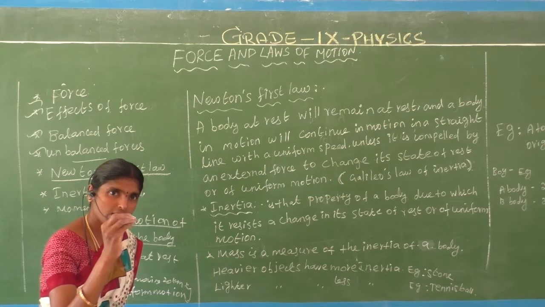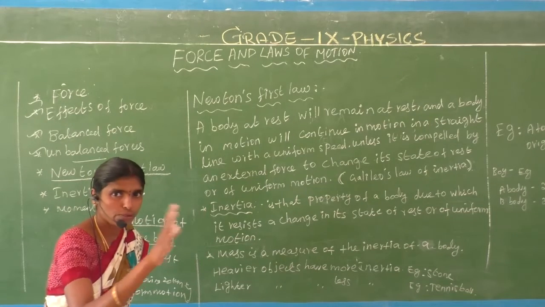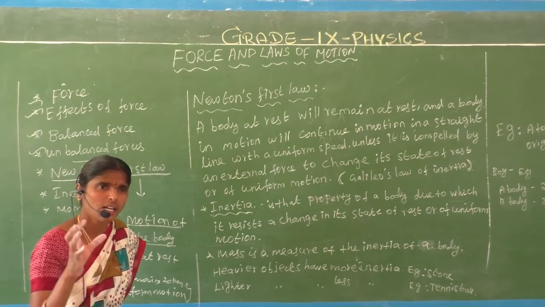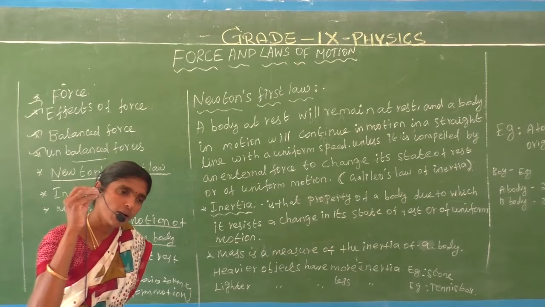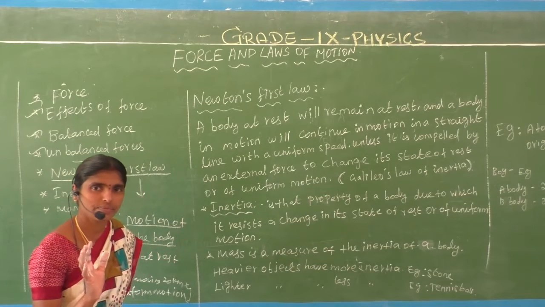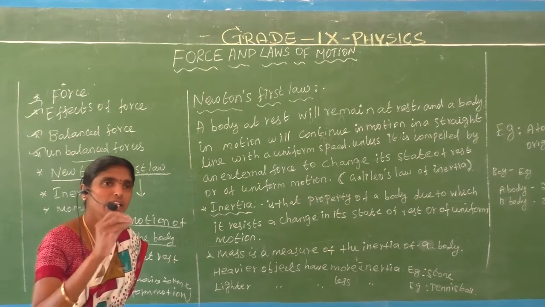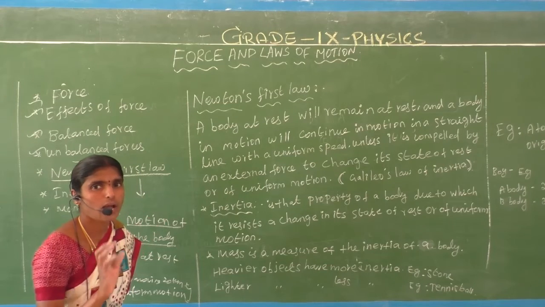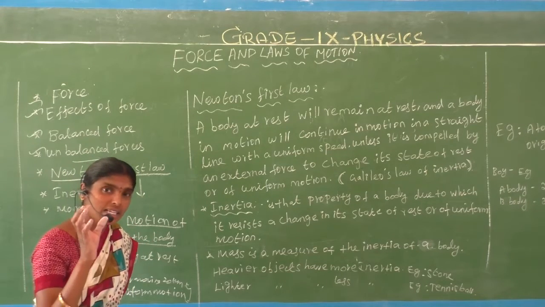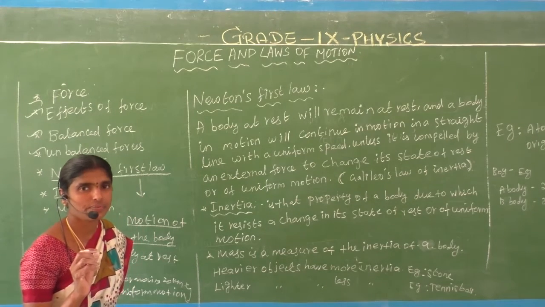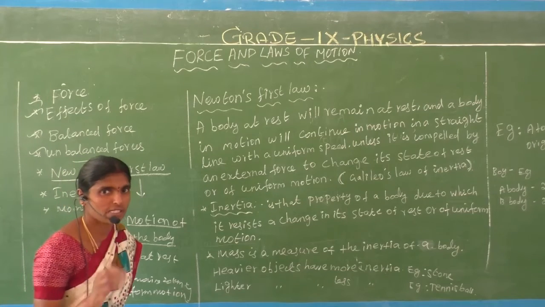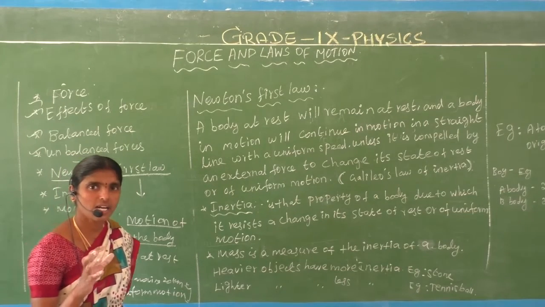We didn't give any forces for these two activities. That is called Newton's first law. Are you understand or not? Listen here.